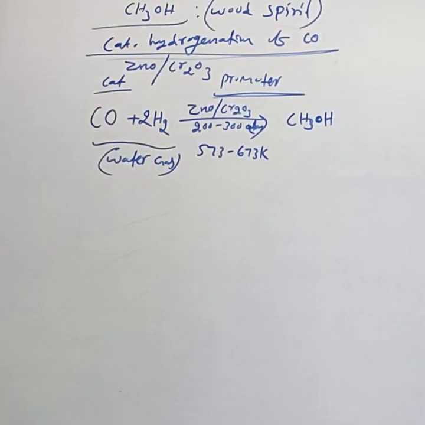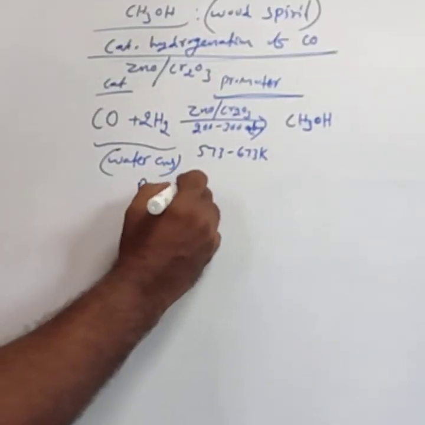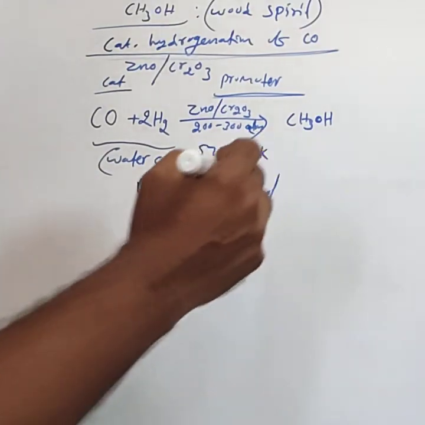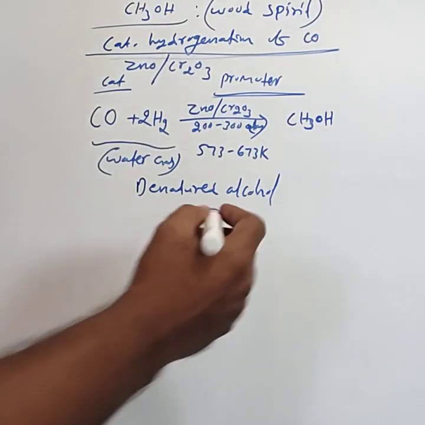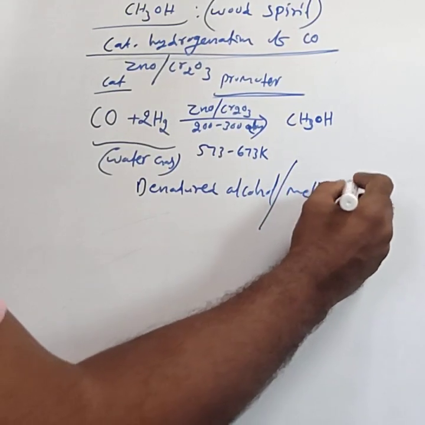Methyl alcohol is used in paints and varnishes, and in the preparation of formaldehyde. The most important use is in the preparation of denatured alcohol, also called methylated spirit.